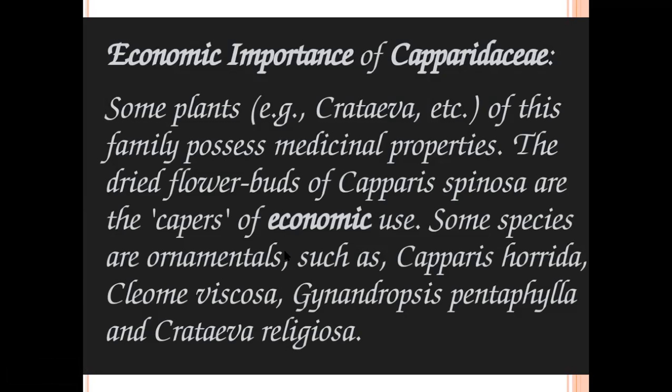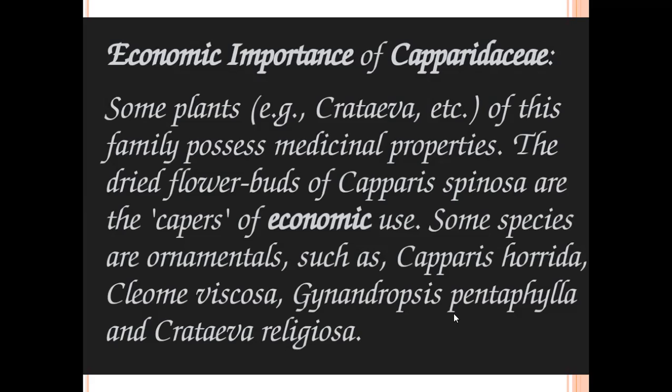Some plants are also cultivated as vegetables. The young leaves of Cleome gynandra, or Gynandropsis pentaphylla, are used as leafy vegetables. Some plants are cultivated as perfume plants.